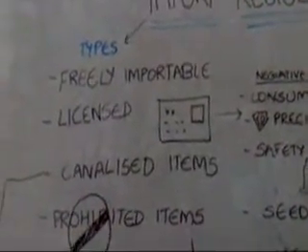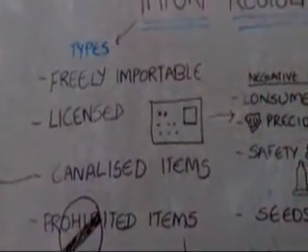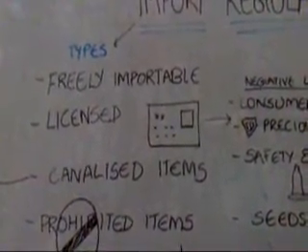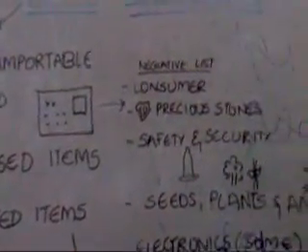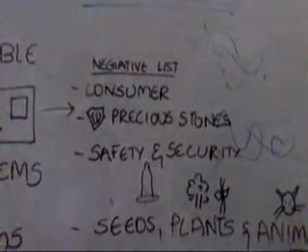The second is licensed imports. Certain items can be imported only with licenses and only by actual users. We will deal with what actual users are later. The current negative list of items in this category include several broad product groups that are classified as consumer goods,